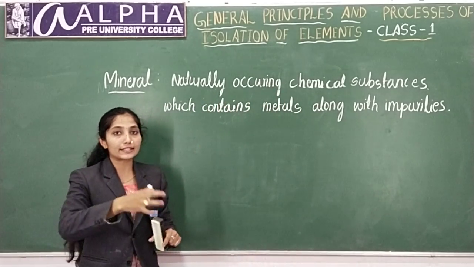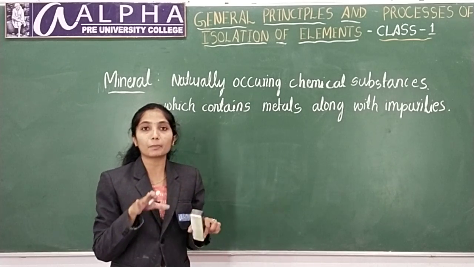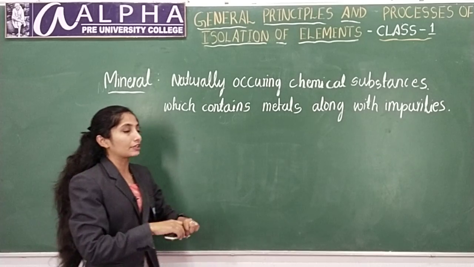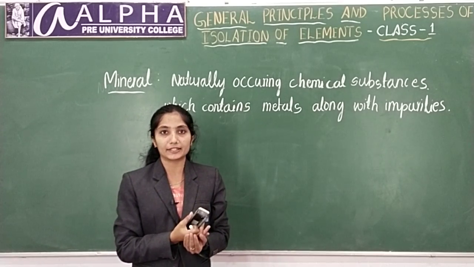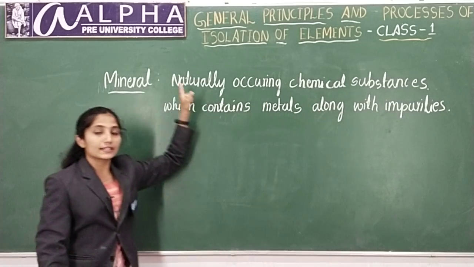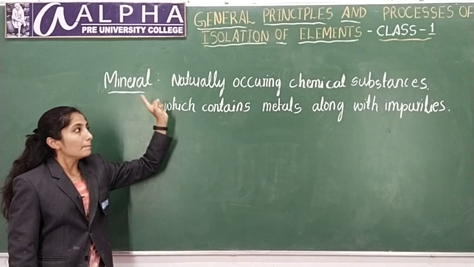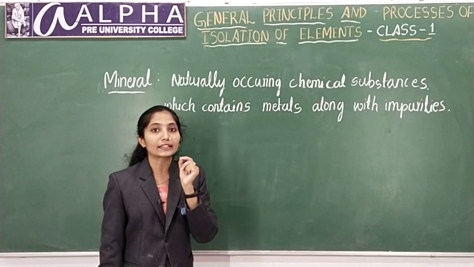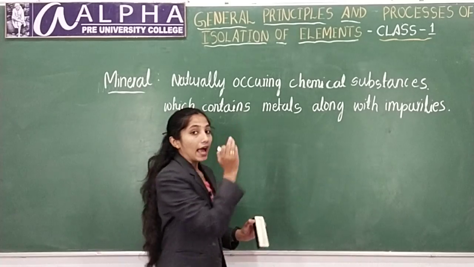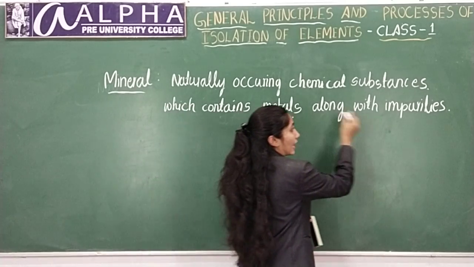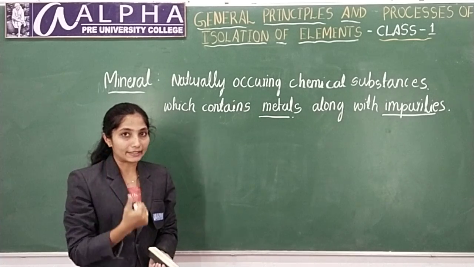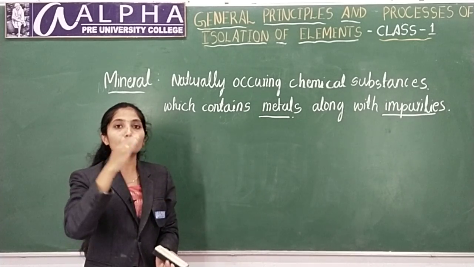I told you we will extract metals. Metals will not be in pure form in the earth's crust. It will be in a combined state, and it will contain many impurities. That metal along with impurities is called a mineral. Minerals are naturally occurring chemical substances which contain metals along with impurities. Minerals contain both metal as well as impurities. You need to purify this.